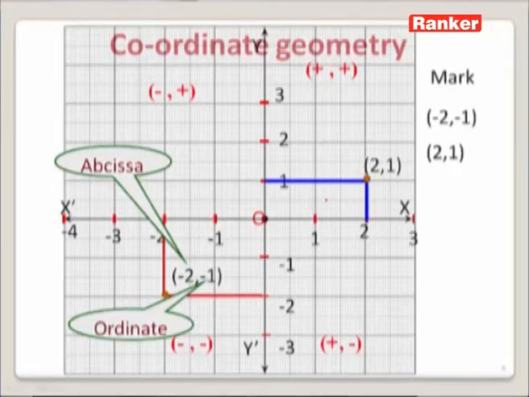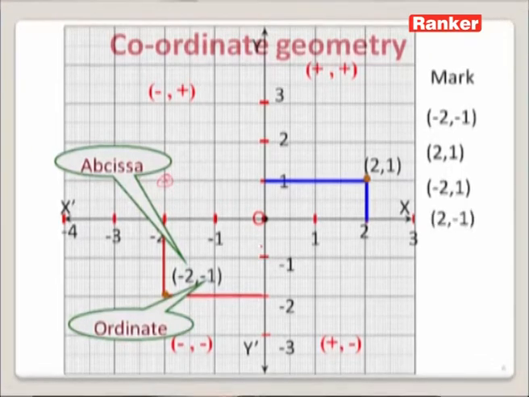Now let us mark -2, 1. On observing this ordered pair, we can say that the x coordinate is a negative number and the y coordinate is a positive number. So we can find such ordered pairs in the second quadrant. Taking -2 from the x-axis and 1 from the y-axis, we can find the position of -2, 1 here.